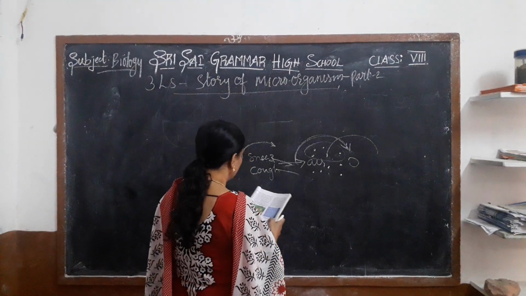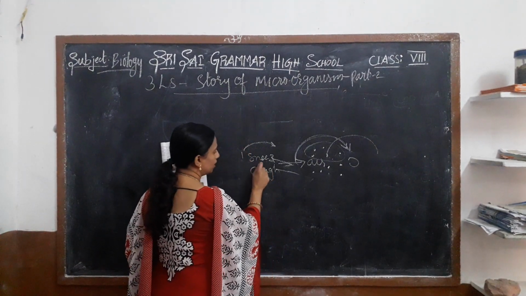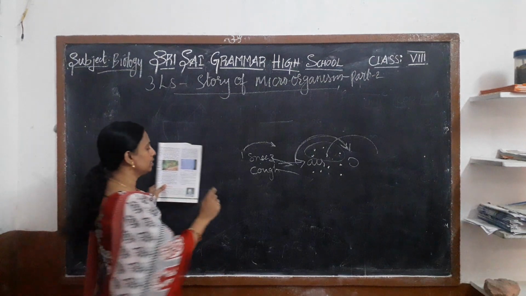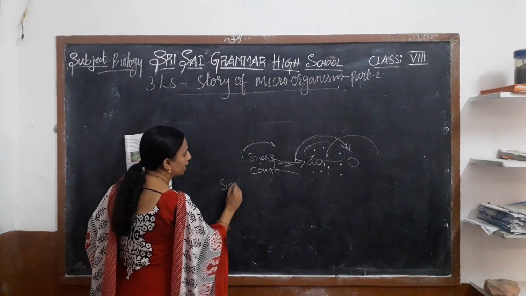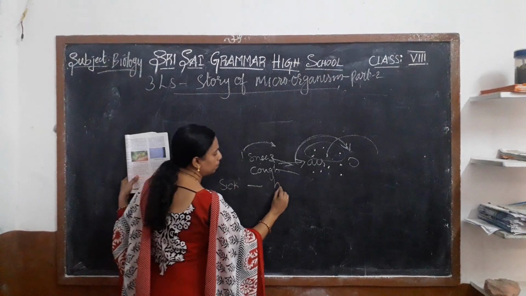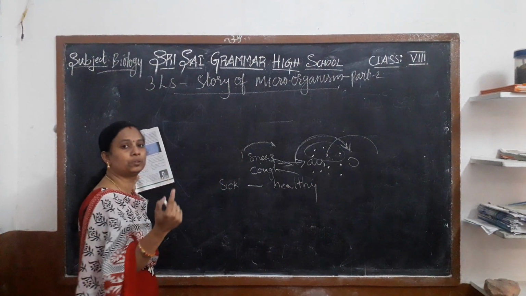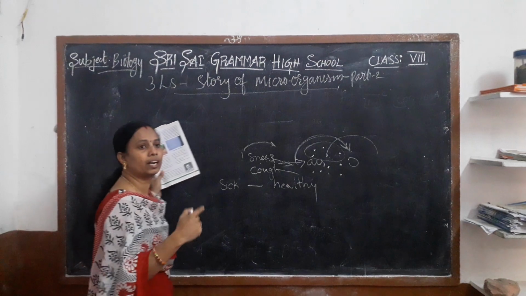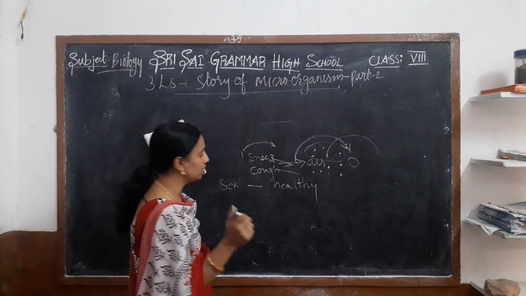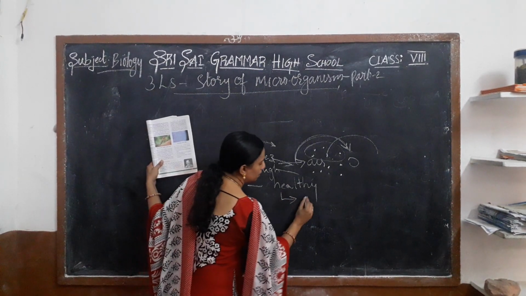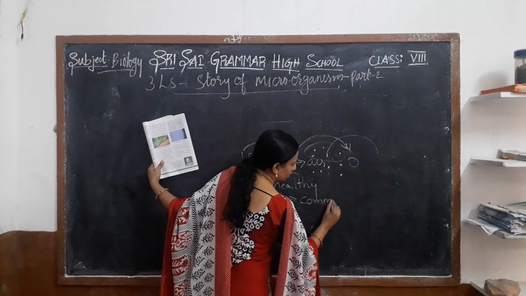The diseases which spread from a sick person, or unhealthy person, to a healthy person, from one person to another person, are known as communicable diseases.